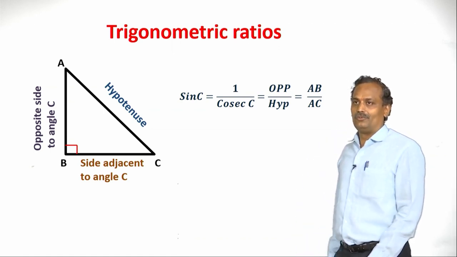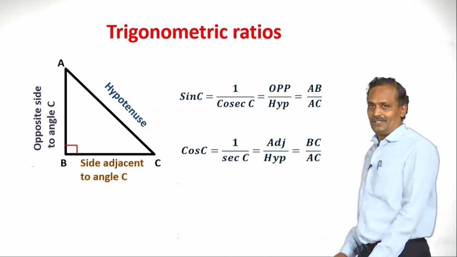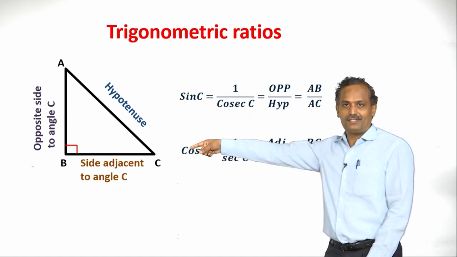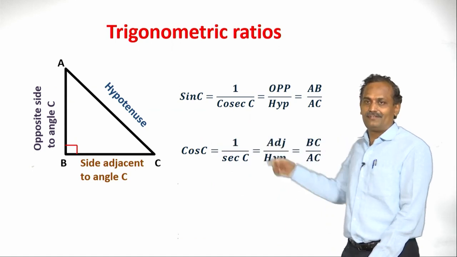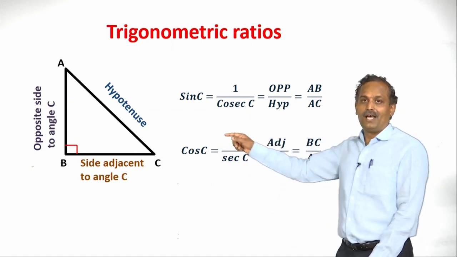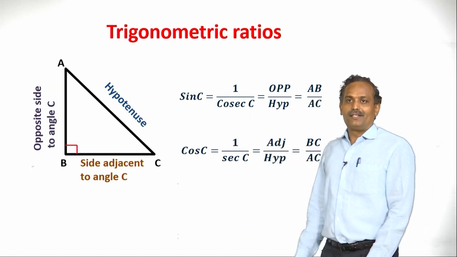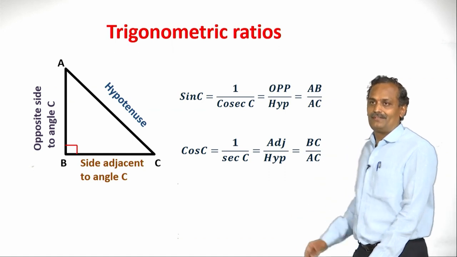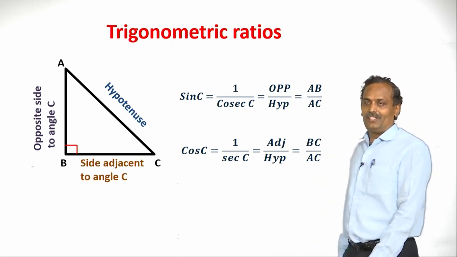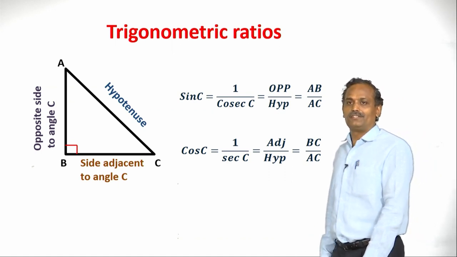Now, let us continue with cosine C. Cosine C is nothing but adjacent by hyp. Which is adjacent? Adjacent is BC, hyp is AC, already we have found it. So, adjacent is BC and hyp is AC. Therefore, we can tell cosine C is BC by AC in this diagram, and secant C and cosine C are inverse functions to each other.